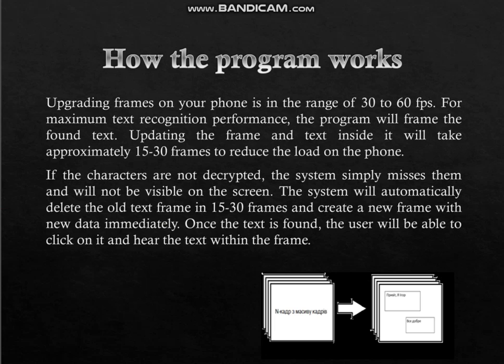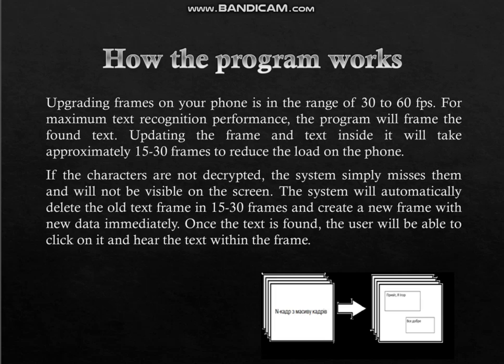So how does the program work? Since the image is not static but variable, performance is important to us. Updating frames on your phone is in the range of 30 to 60 frames per second. For maximum text recognition performance, the program will frame the found text. Updating the frame and text will instead take approximately 15-30 frames to reduce the load on the phone. The user won't notice the big difference.